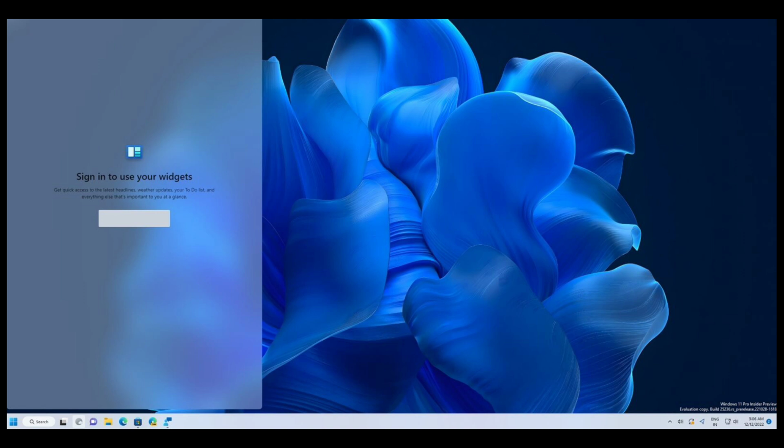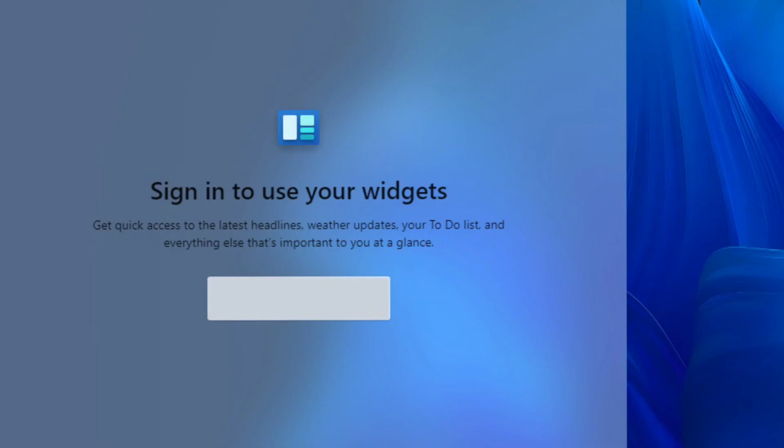In Windows 11, however, accessing the widgets drawer requires a Microsoft account. If you do not have a Microsoft account, you cannot view anything within the widgets board. That includes local traffic, Microsoft To Do list, Microsoft Store updates, Microsoft movies and TV content, sports and scores. To some, the widgets board is useless. On the other hand, some may want to give it a try, but they don't want to link their Microsoft account to another Windows 11 service.